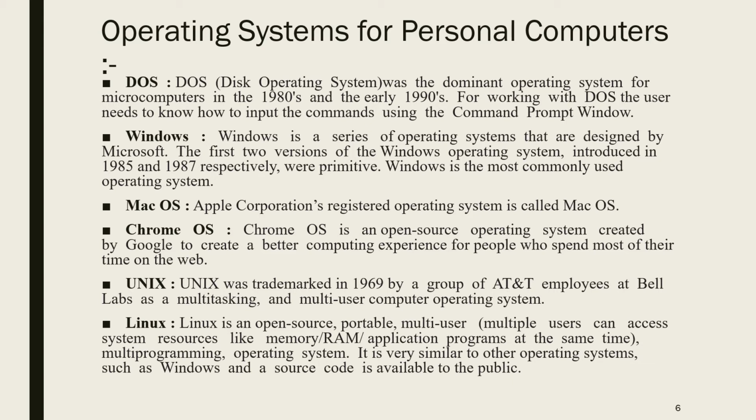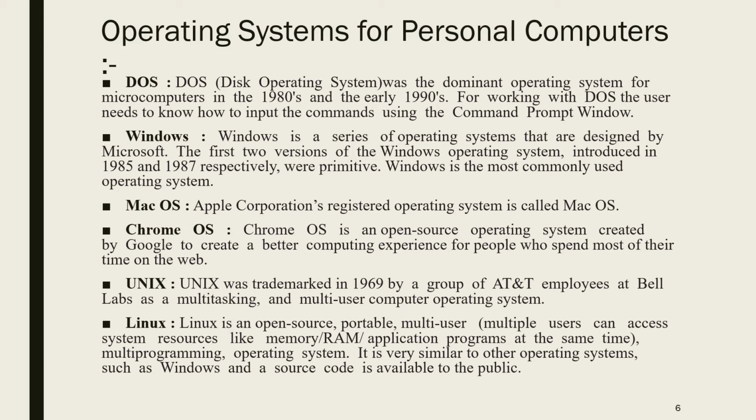Unix. Unix was trademarked in 1969 by a group of AT&T employees at Bell Laboratories in America. It is a multitasking, multi-user computer operating system. So AT&T employees at Bell Laboratories invented this operating system.